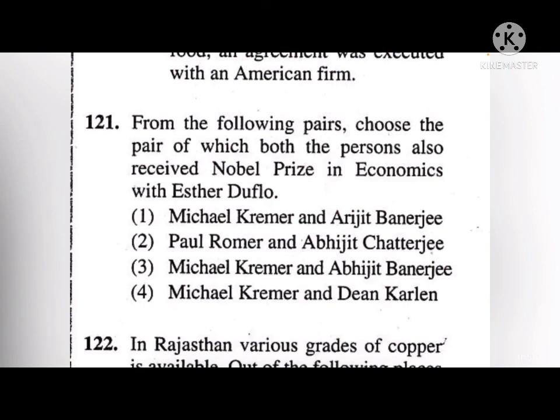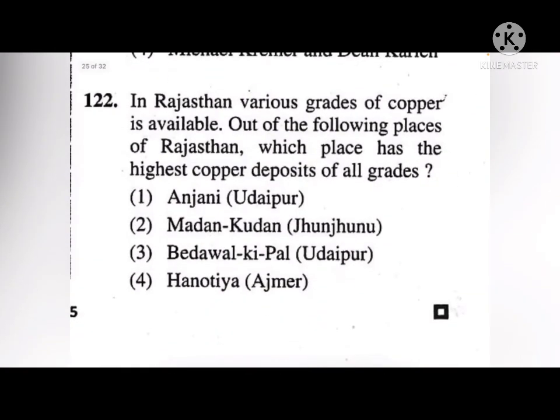Next, from the following pairs, choose the pair of which both the person also received Nobel Prize in Economics with Esther Duflo. Okay, so the correct answer to this is Michael Kremer and Abhijit Banerjee. That is option number 3. Next, in Rajasthan, various grades of copper are available out of the following places. Which place has the highest copper deposits of all grades? Okay, so Anzani, Madan Kudan, Bedawal Ki Pal or Hanotia Ajmer. Okay, so the correct answer is Madan Kudan, that is in Jhunjhunu.